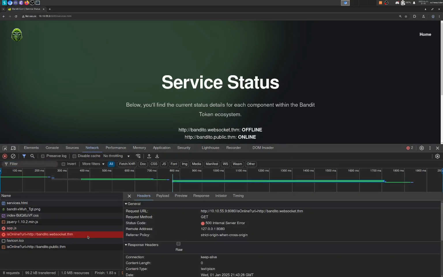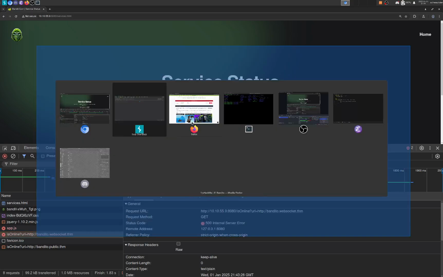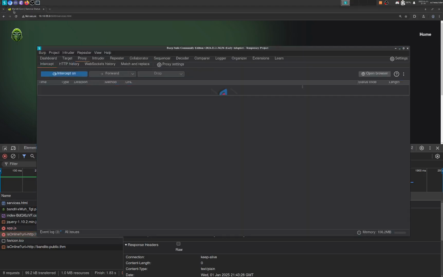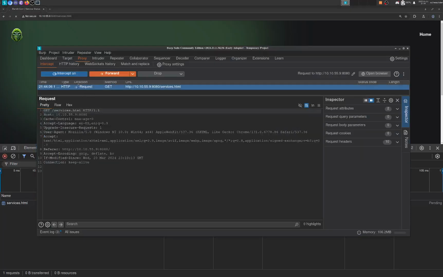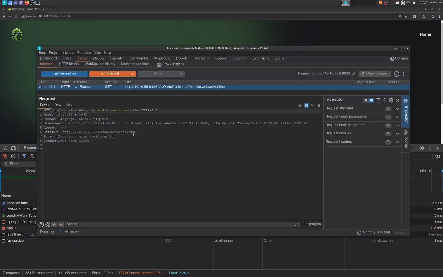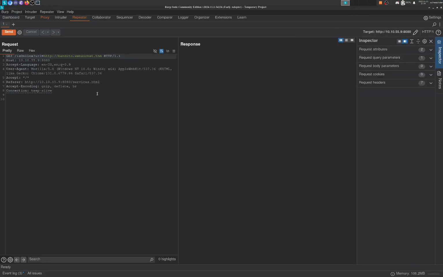And this works perfectly because all it does is just check to see if it can get a request from a server. So here it's online, $URL is equal to this. Obviously, and the WebSocket.thm is offline, right? But we're on here right now. If we just refresh this, forward that, and we capture this URL here, send this to the repeater, we can open up a